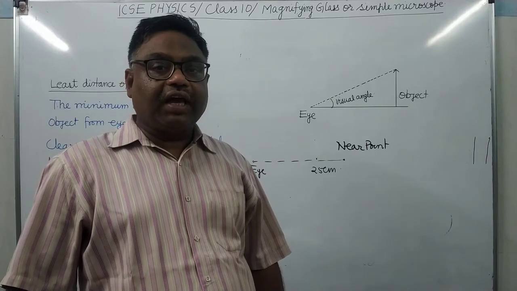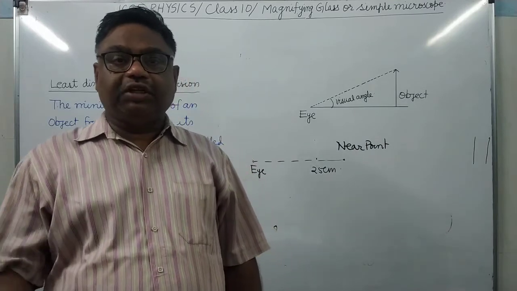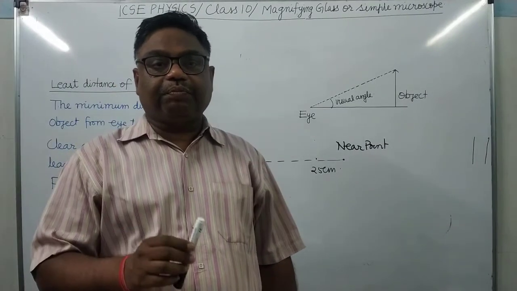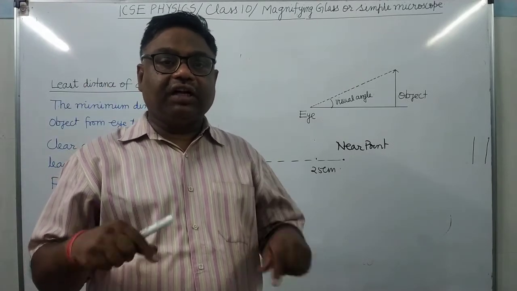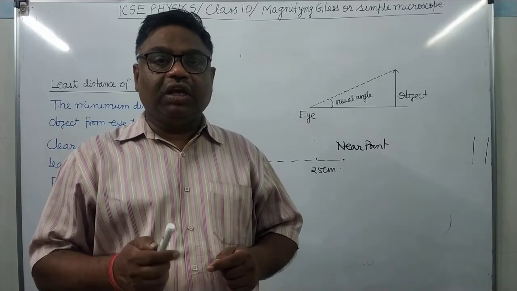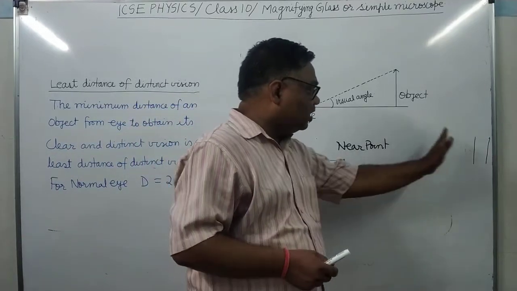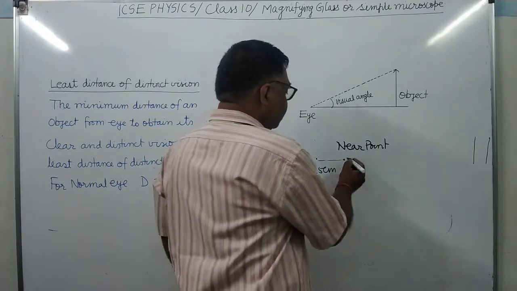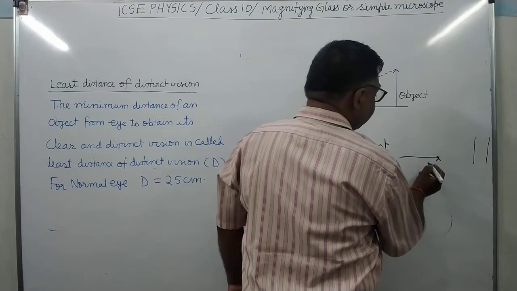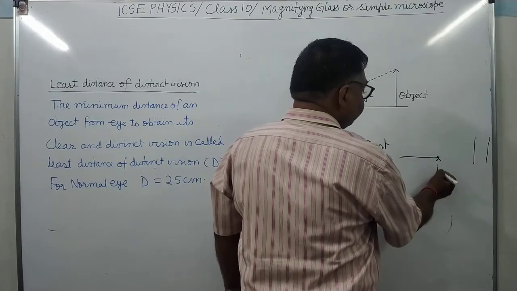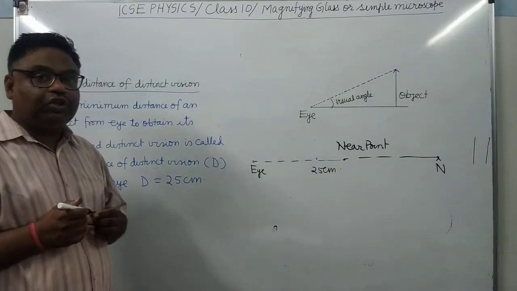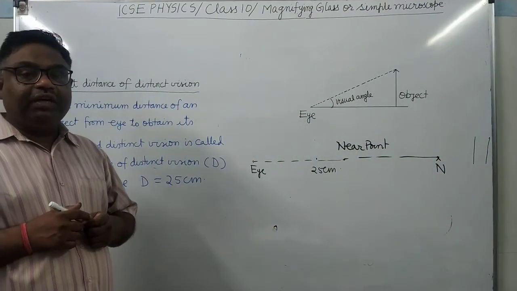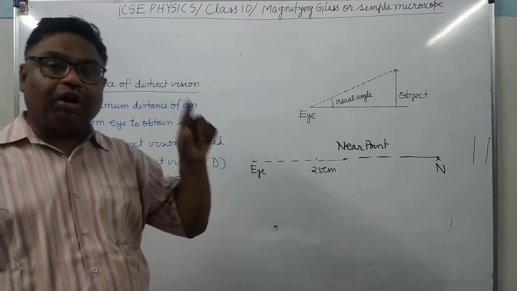So what happens for them? If the object is kept at 30 centimeter or 50 centimeter, the eyes are exerting greater pressure. What is the near point for them? It has shifted from here to here. It means when the object is kept beyond this distance, then they will be able to observe distinctly. Therefore, their vision has become long.